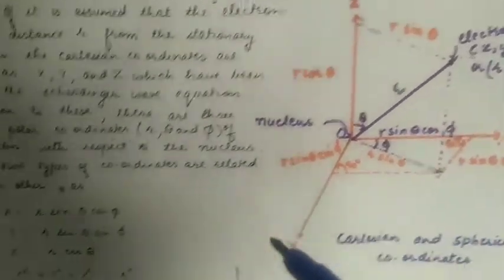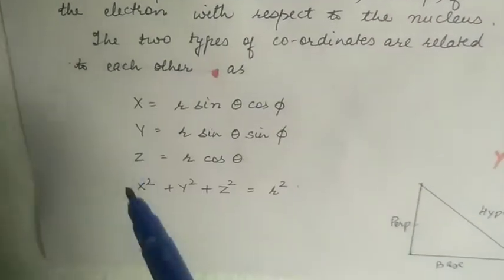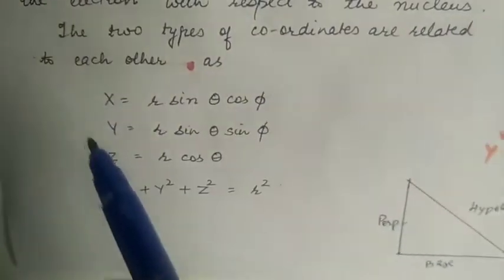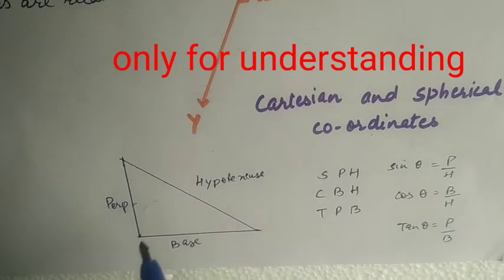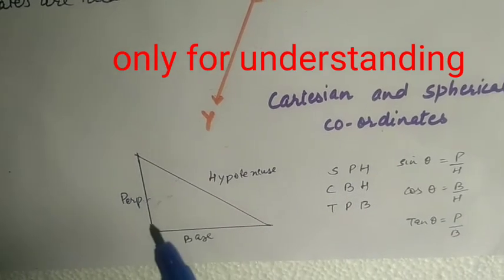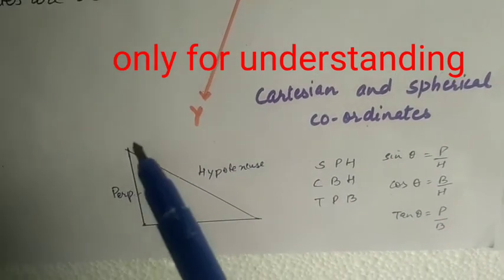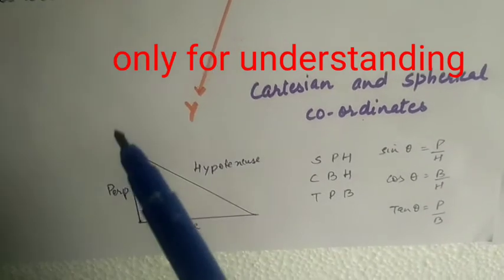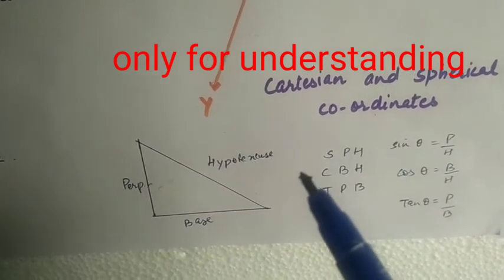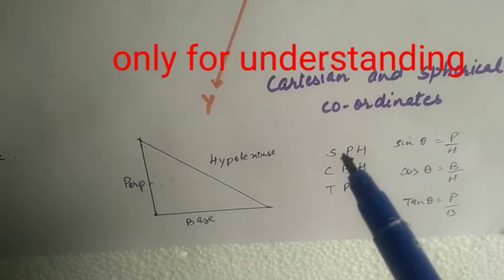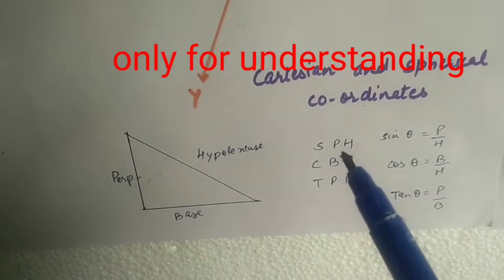The relation that we will arrive at here has been derived from trigonometric relations in a right angle triangle. This is the hypotenuse, perpendicular and base, and the trigonometric relation is sine theta is equal to perpendicular upon hypotenuse.